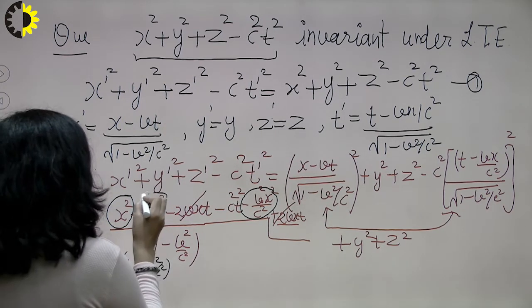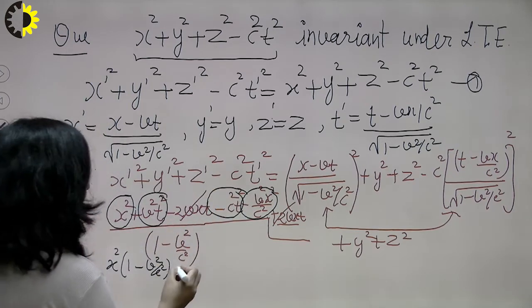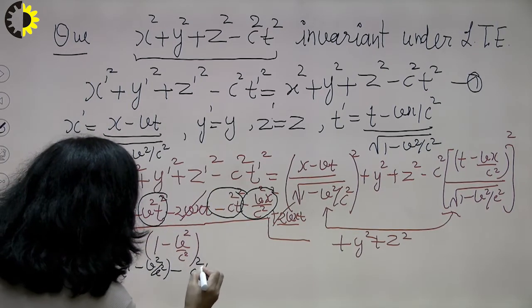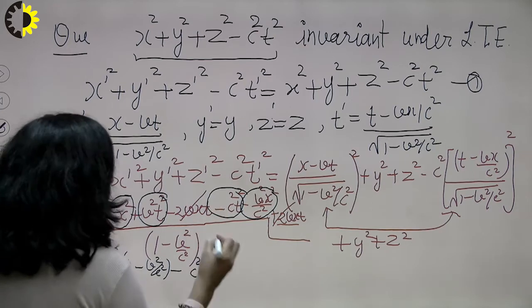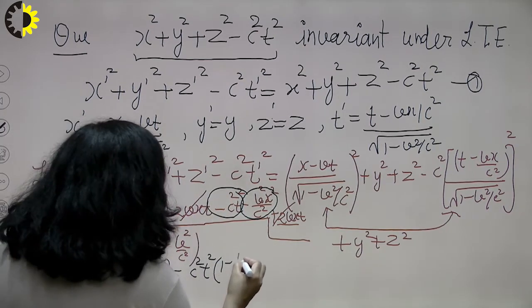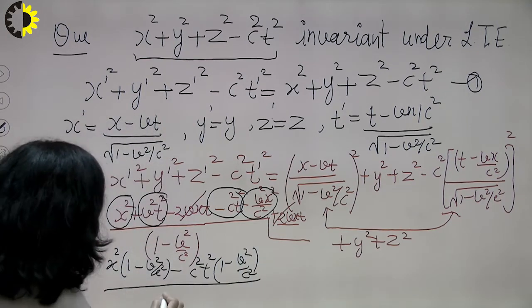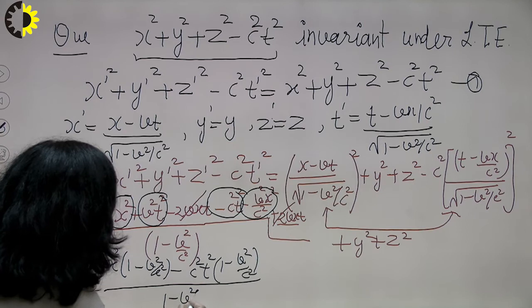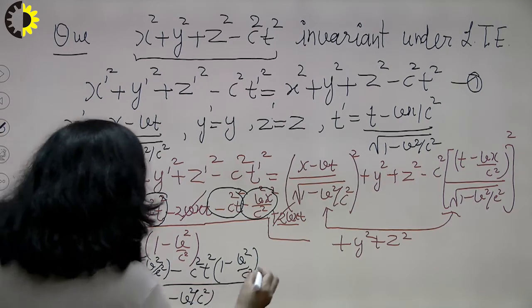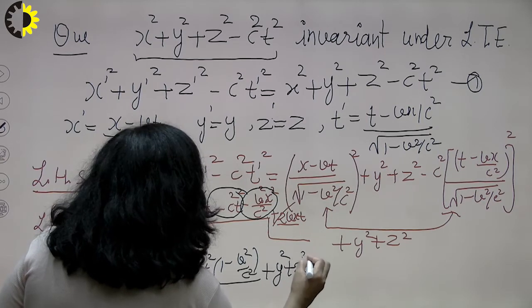And now you have v square t square and minus c square t square. I am taking minus c square t square common. The remaining factor is 1 here, and the remaining factor is minus v square upon c square here, and in the denominator you have 1 minus v square upon c square, plus your y square plus z square, which remain as they are.